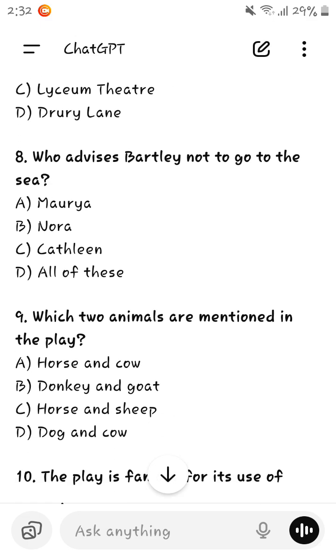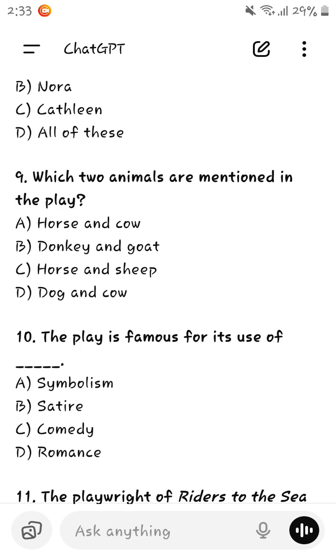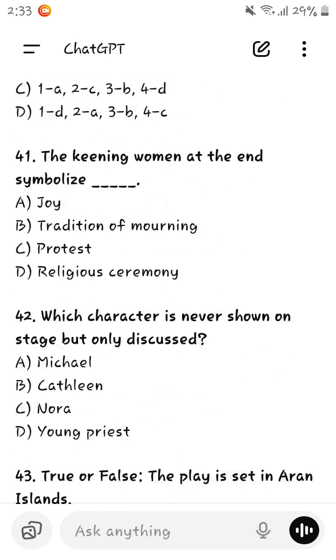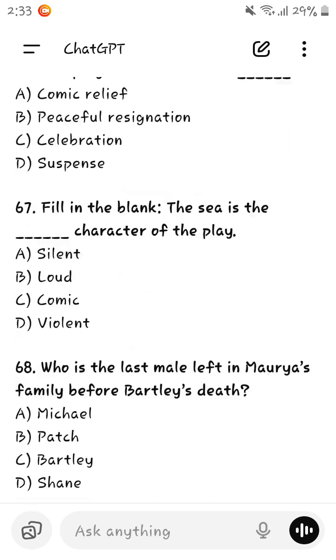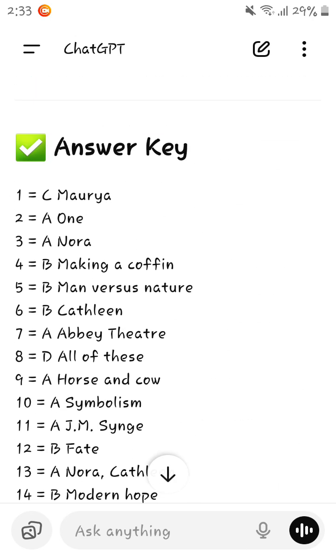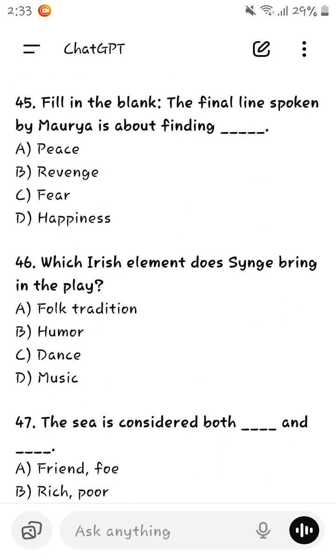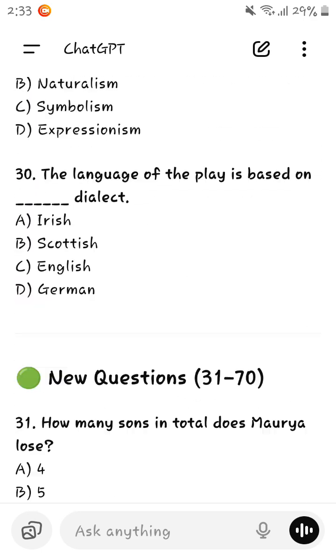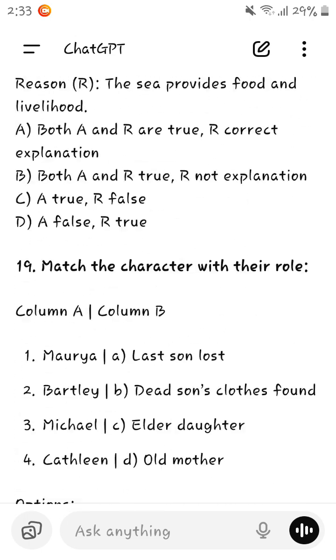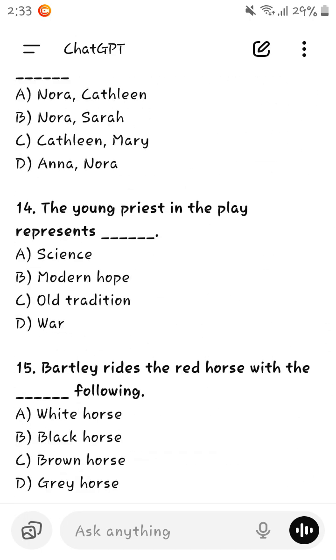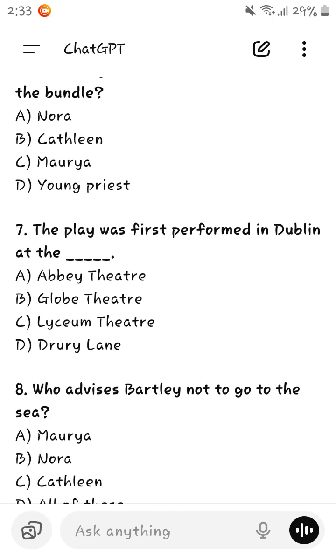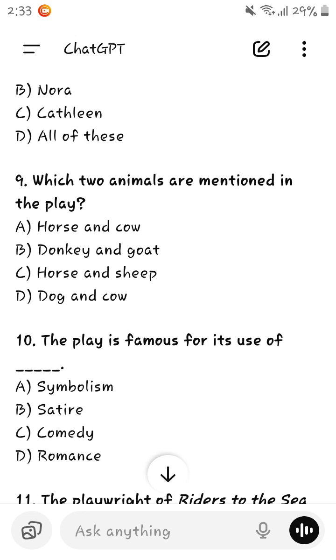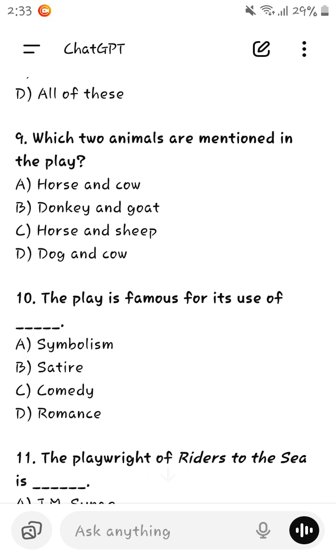Which two animals are mentioned in the play? The two animals mentioned in the play are horse and what? Sheep or cow? Maybe sheep, because cow was not there, and sheep was also not discussed over there. I think this question is about cow. No, cow is not described over there. Horse is described there, grey pony and red mare, but that is horse. Okay, cow was not described.